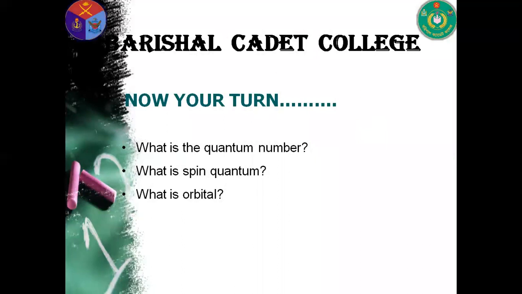Now there is a question for you. What is a quantum number? The numbers which are used to represent where the electron exists, its shape, orientation and spin are called quantum numbers. The spin quantum number, which represents the spin and direction of the electron in an orbital, is called the spin quantum number. What is an orbital? The dense space in an orbit where the possibility of finding the electron is maximum is called an orbital.